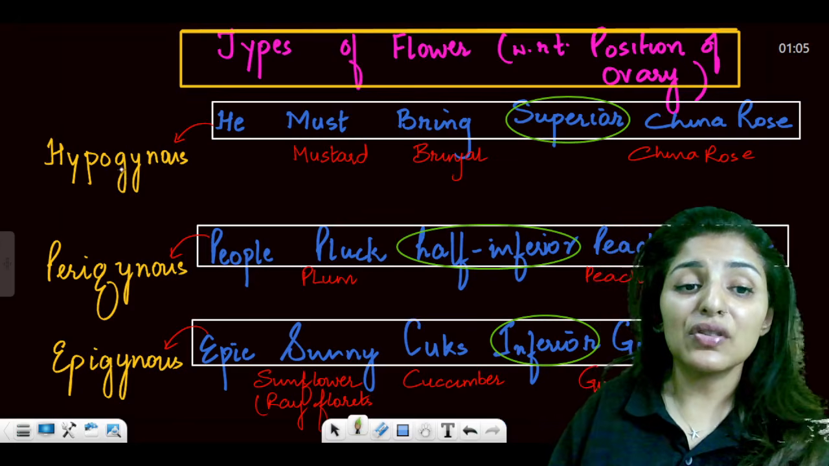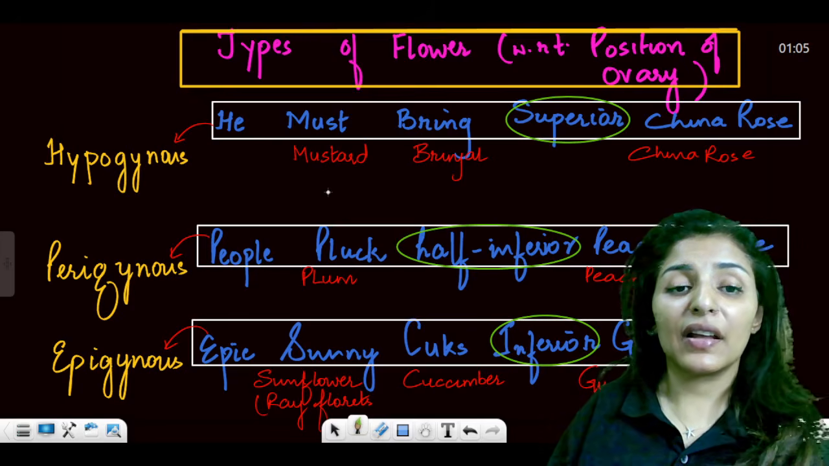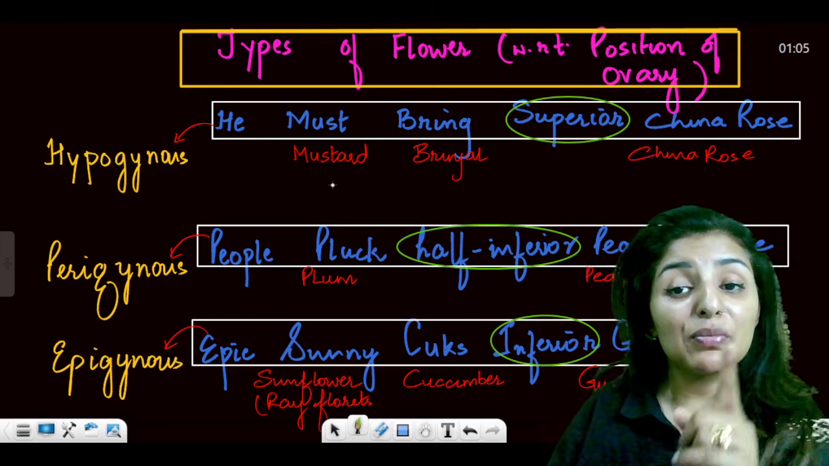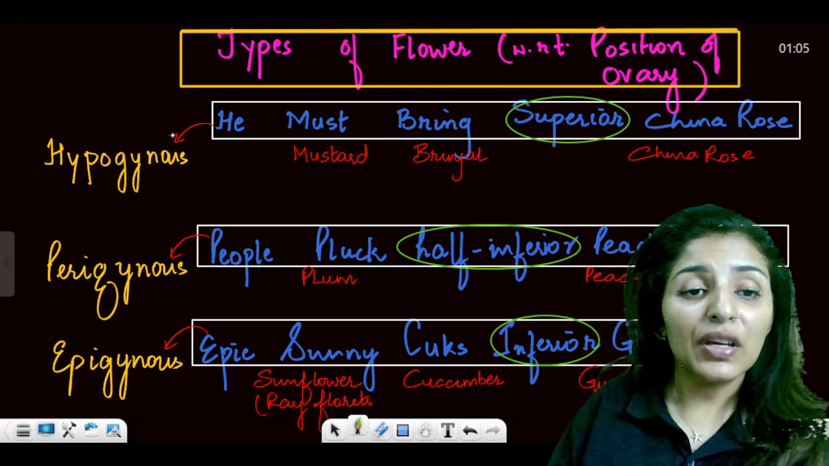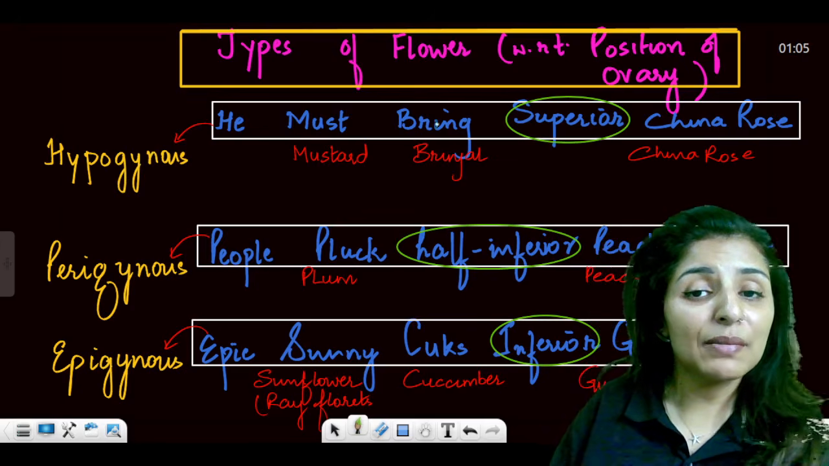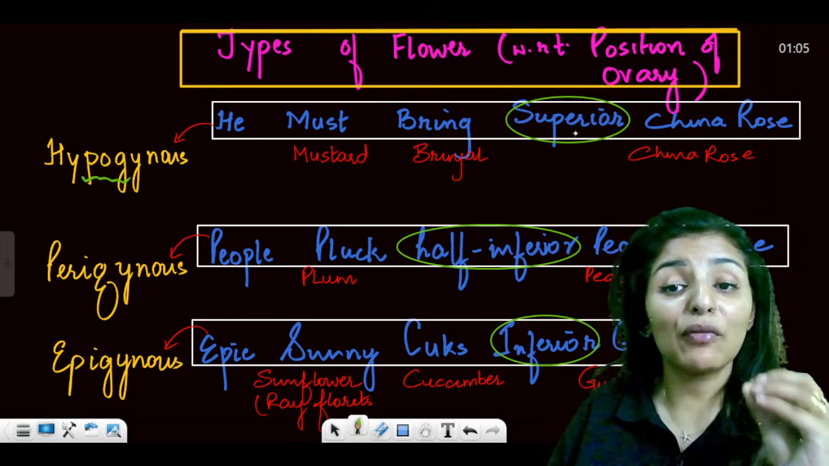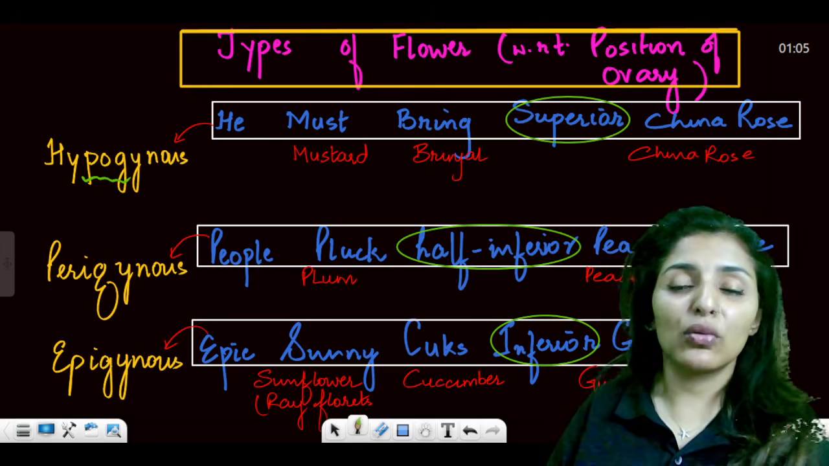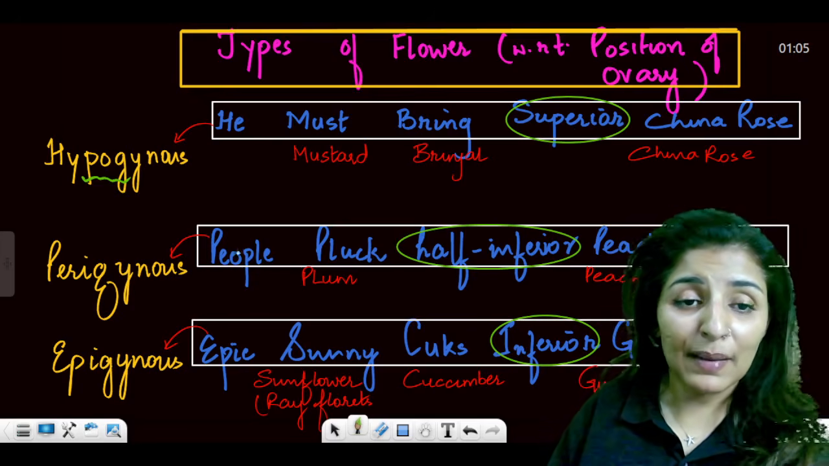First of all, for hypogynous flower, the mnemonic is: he must bring superior China rose. So he for hypogynous, must for mustard, bring for brinjal. Superior is the type of ovary present, and China rose is another example. So we have three examples in here.